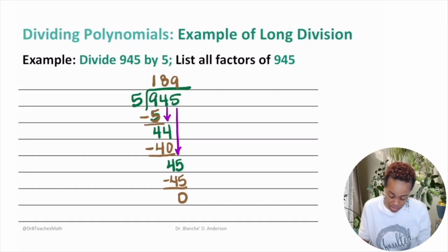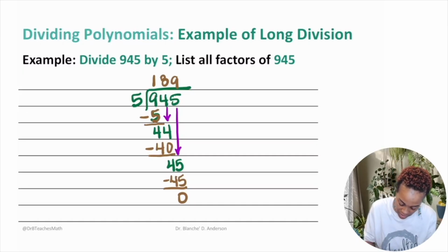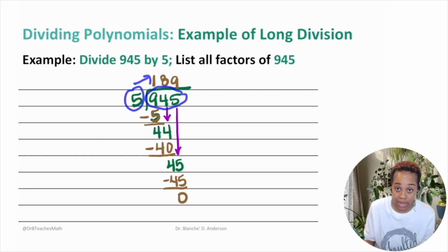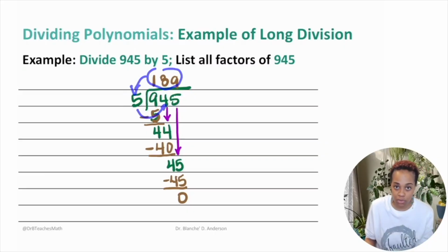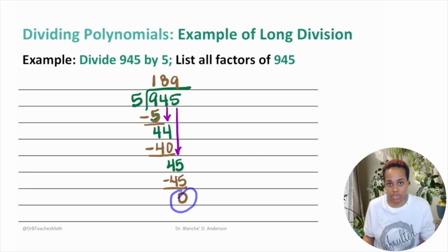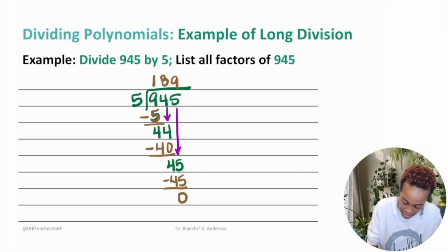So that means that when 945 is divided by 5, I get 189. That means 189 times 5 is 945. And because I have a remainder of 0, that means it divides evenly. Now, let me give you all the factors of 945. I have them written down.